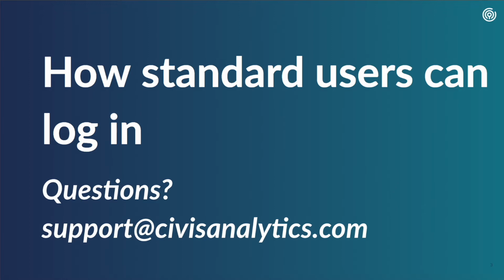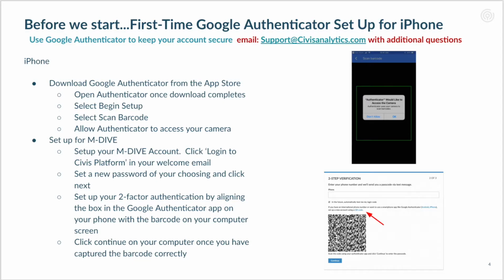The first step we're going to discuss in accessing the mDive platform is logging in using the Google Authenticator on iPhones and Androids. PMI requires Google Authentication to keep all accounts and data secure. In this video, we will be reviewing how to use two-factor authentication to authenticate your login using an iPhone. Instructions for authenticating your login using an Android device are almost identical and can be viewed later on in this video.